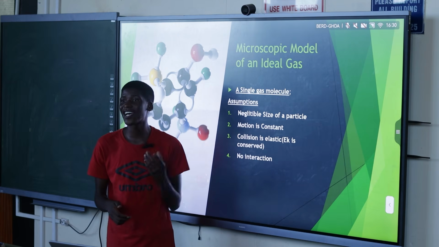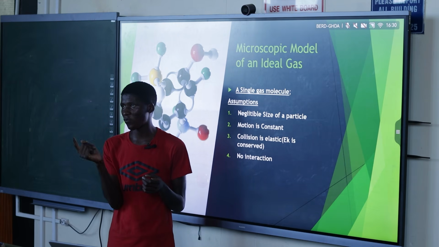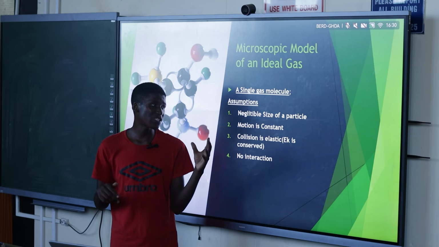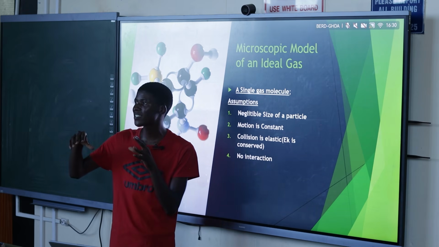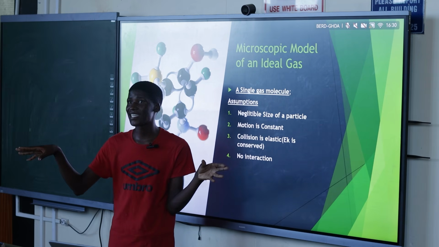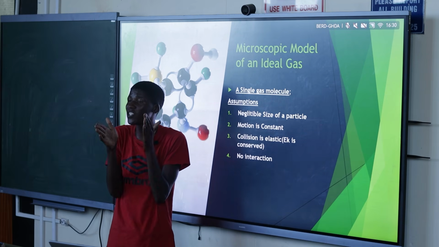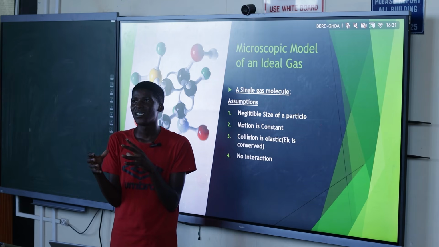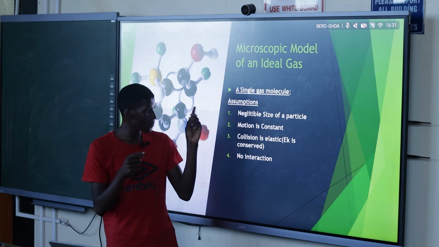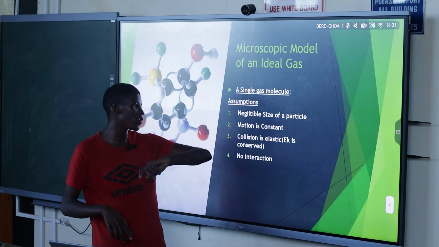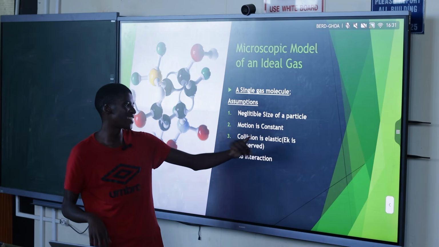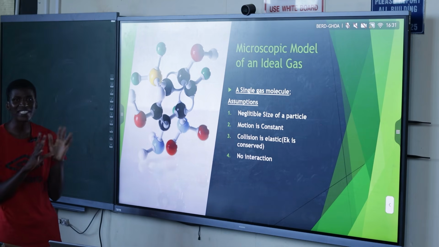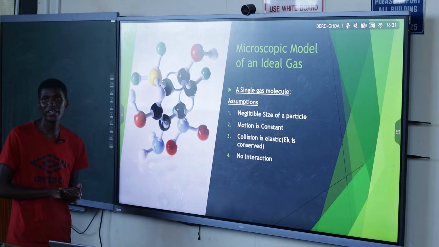And also the motion: we assume it is in constant motion. It is always moving, because with each and every state of matter there is always movement. For us to have a gas, the particles are always moving, because once our particles stop moving, they are going to solidify and form a solid. So if they are moving a lot, it's a gas indeed. So we assume constant motion. We also assume elastic collisions, and we assume the particles don't interact with one another. We assume there are no intermolecular forces, none whatsoever.